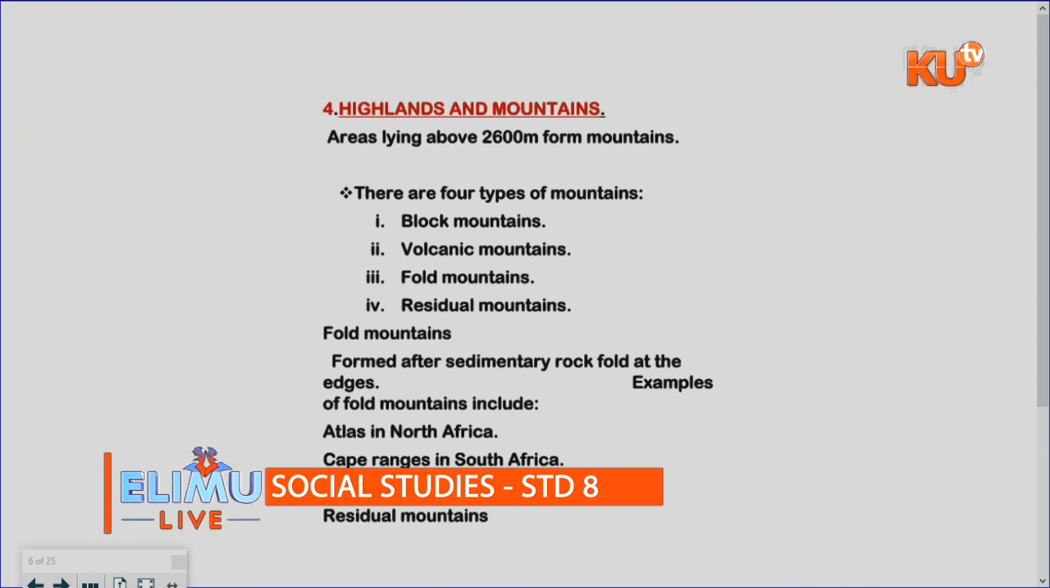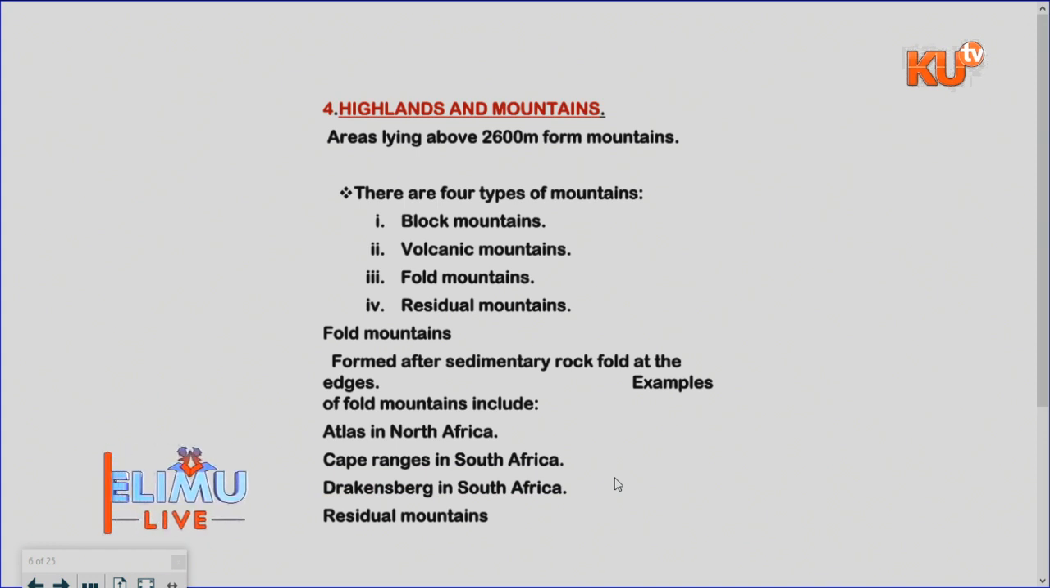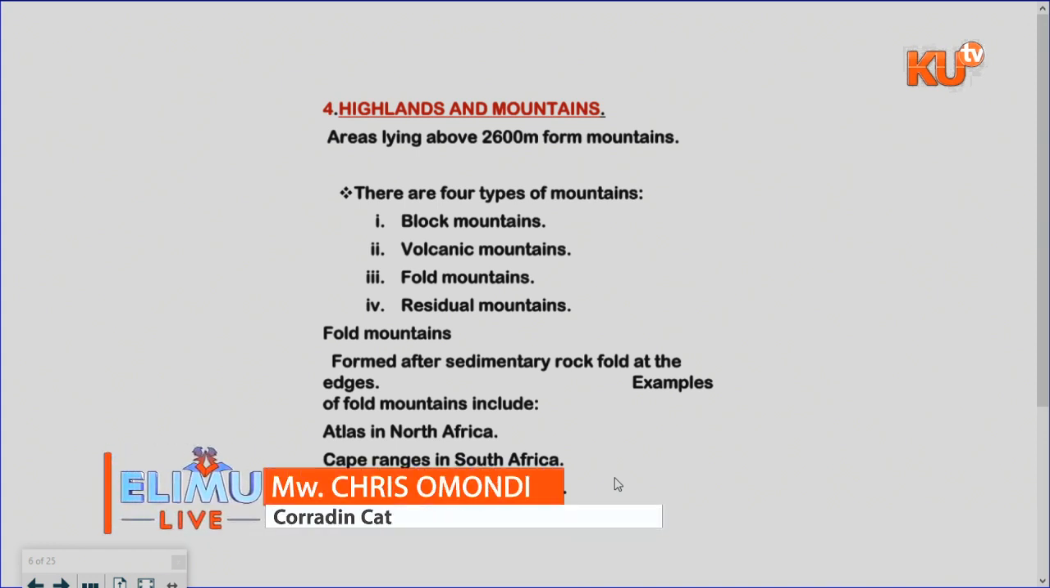But residual mountain, maybe before that, residual mountains are the types of mountain that are formed by erosion. They are isolated and the sides erode. Once the sides erode, it leaves isolated hills or isolated mountains in a place. Such mountains are called residual. Examples of the residual mountains you can mention.